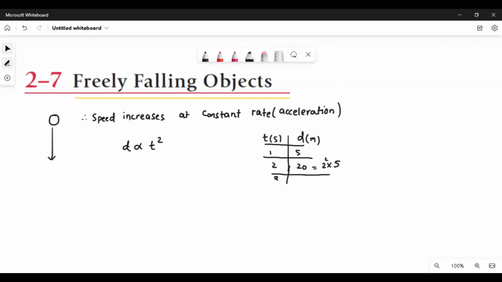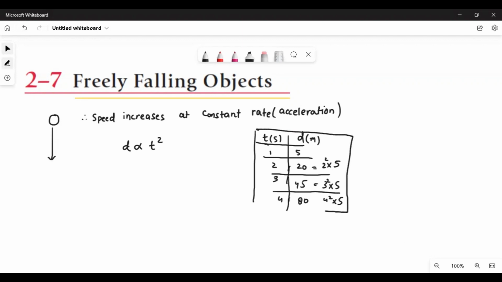For the third second, it will become 3 squared, 9 times 5, 45. So can you tell me how much it will cover in the fourth second? It will be 4 squared times 5, 16 times 5, so it will be 80. So this is a process that usually goes as it is. Okay, so now we found the first thing, that it falls with a constant rate.